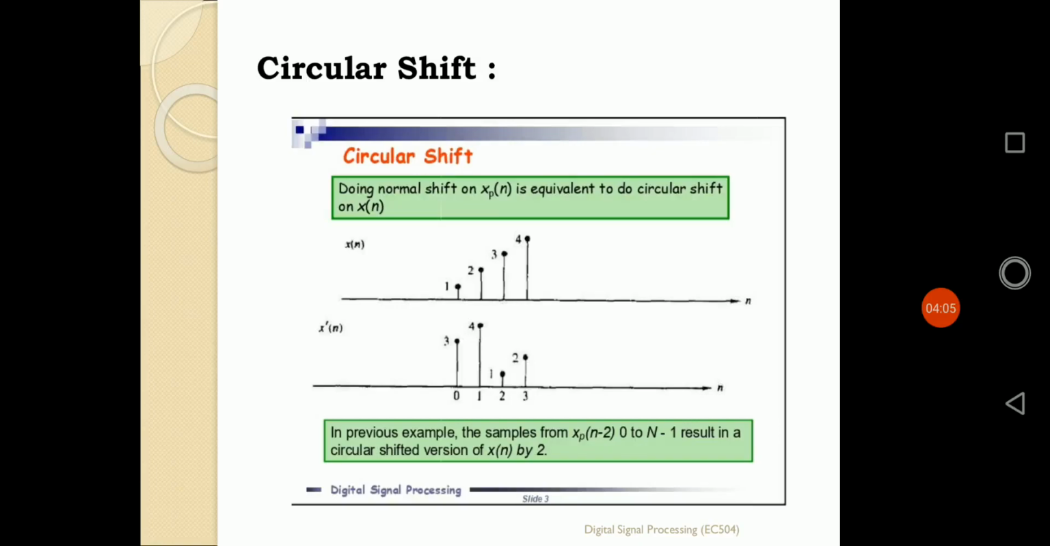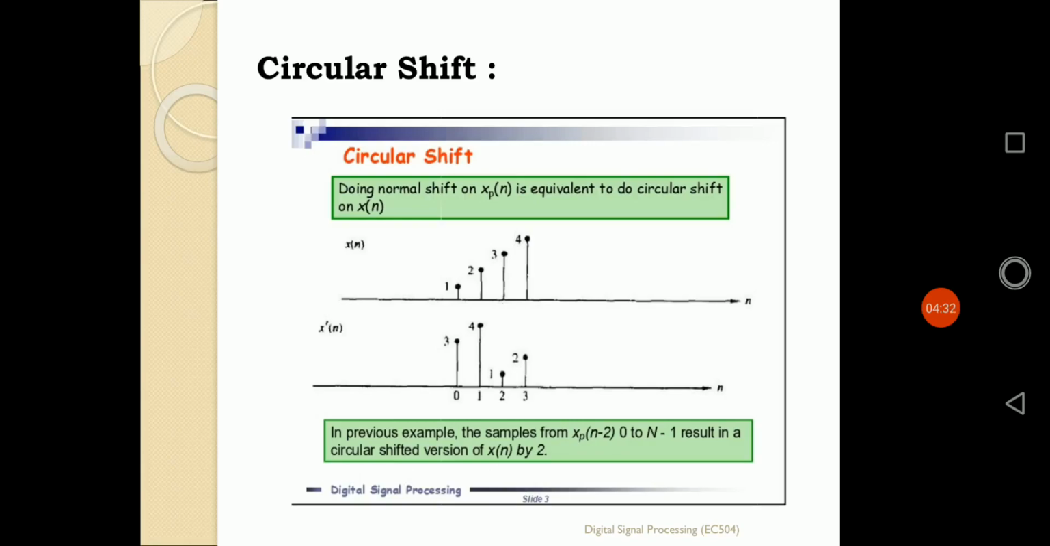Next, another way. Doing a normal shift on a sequence x of p n is equivalent to the circular shift of x of n also. If I do the shift of x of n as 1, 2, 3, 4, which is normally in the linear representation, and now want to represent the sequence with a forward 2 point shift, x of p n can be defined by x dash n, that means the signal is simply represented by a 2 unit shift.